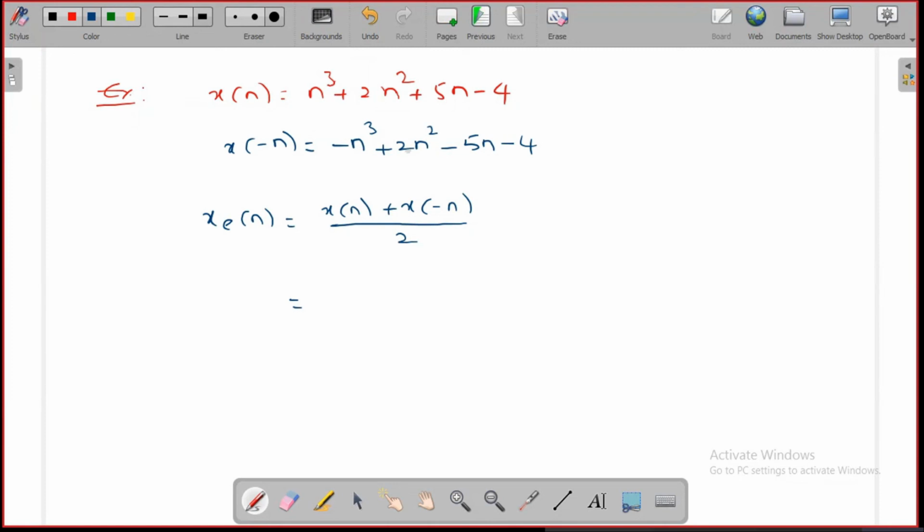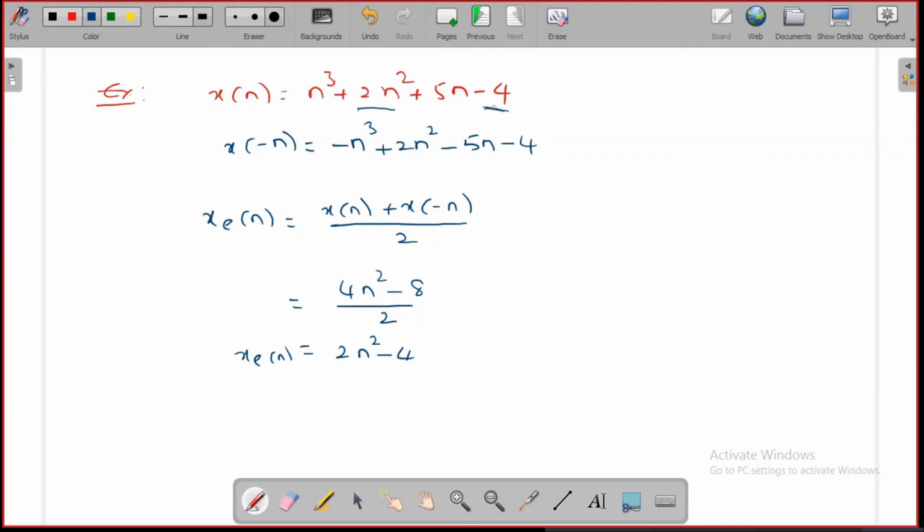The remaining is 2n square plus 2n square, that is 4n square minus 8, divided by 2, which is equal to 2n square minus 4. Out of these four terms, the second and the fourth terms, that is 2n square and minus 4, belong to the even component.